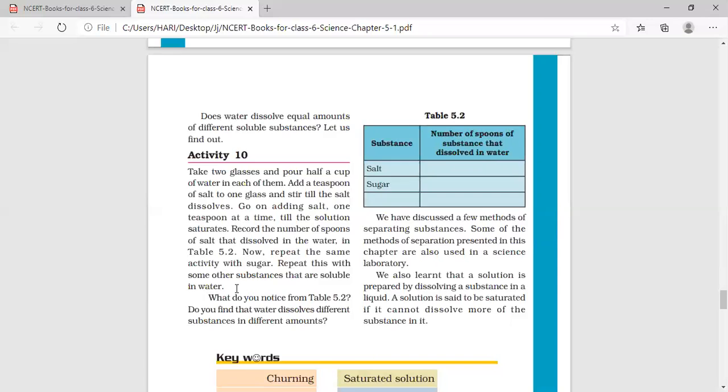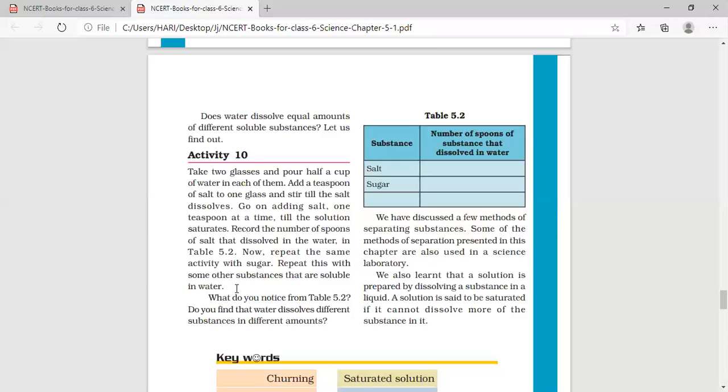So in both the glasses you have taken an equal amount of water, but in one glass you have added salt and in the second glass you have added sugar. But you can see sugar dissolves faster and in more quantity in the same amount of water.